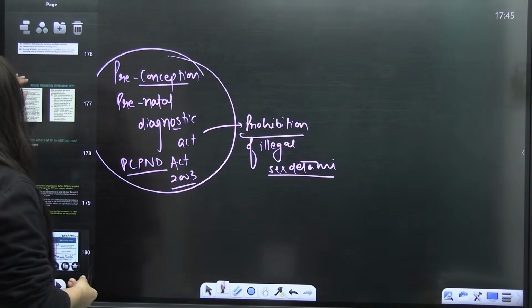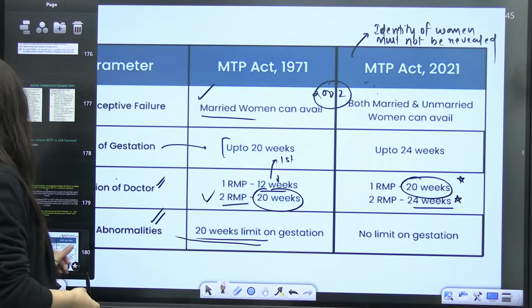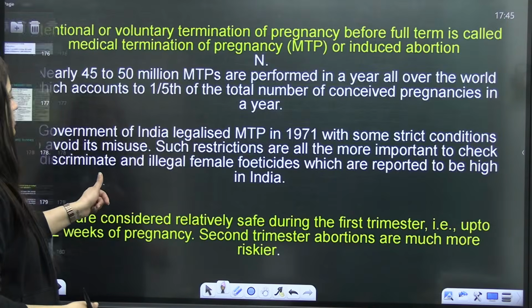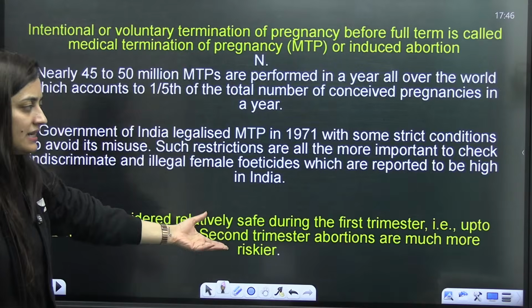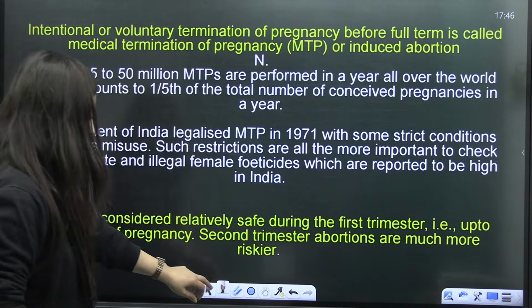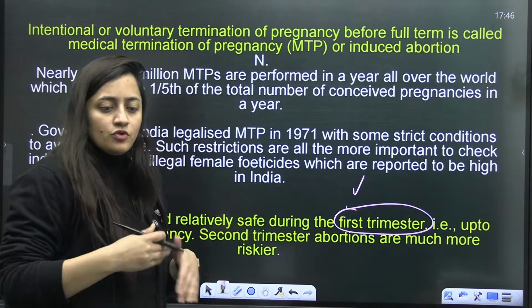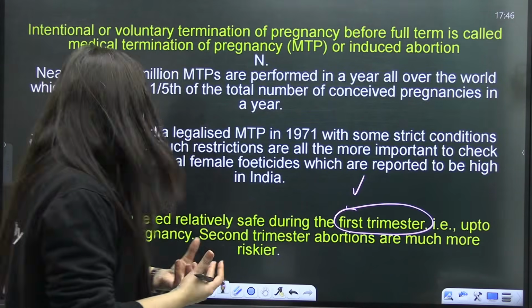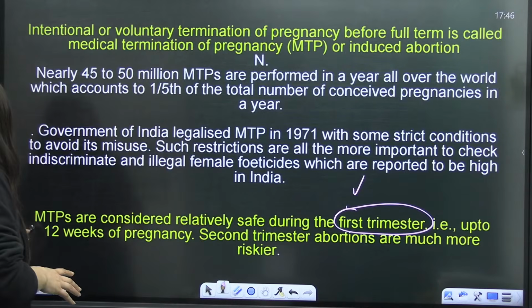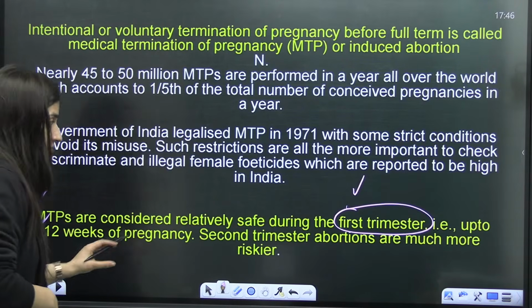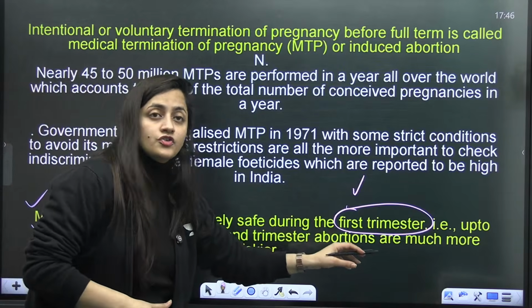Okay. So now here you people can see, right? So I already told you about this. MTPs are considered relatively safe during the first trimester because here the skeleton is still cartilaginous. Then with time, development will also increase, and the bony skeleton will also form. So up to 12 weeks, it is considered safe, and second trimester abortions are much riskier.